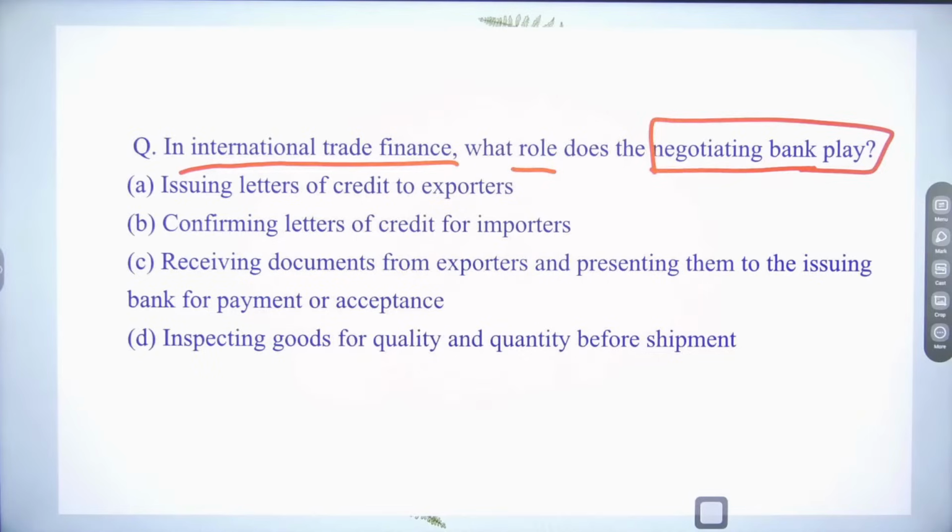So what do you think? Which of the following is the role of a negotiating bank in international trade finance?